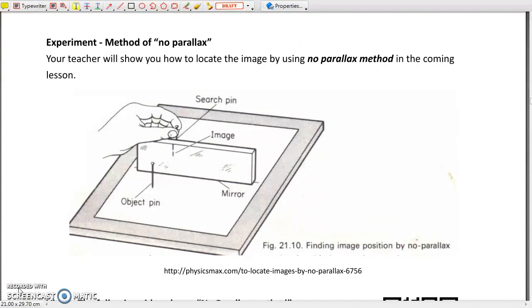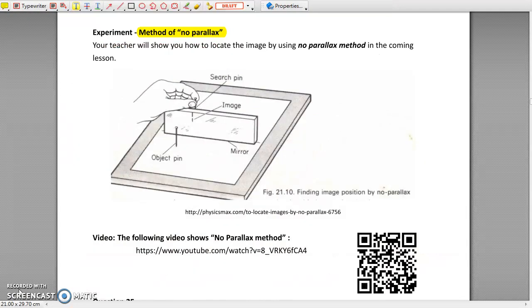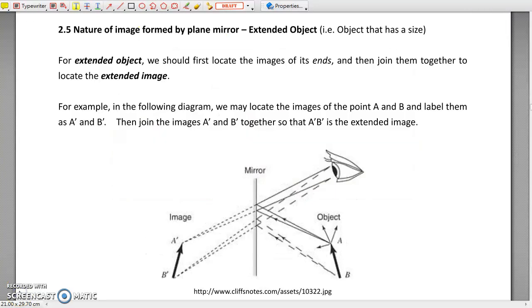To some of you, it may be difficult to accept that the image is formed behind the mirror. Your teacher will show you this demonstration called the Method of No Parallax to show you how to locate the image quickly behind the mirror. You may also watch the following YouTube video and then try the no parallax method at home yourself. 2.5 Nature of image formed by plane mirror.